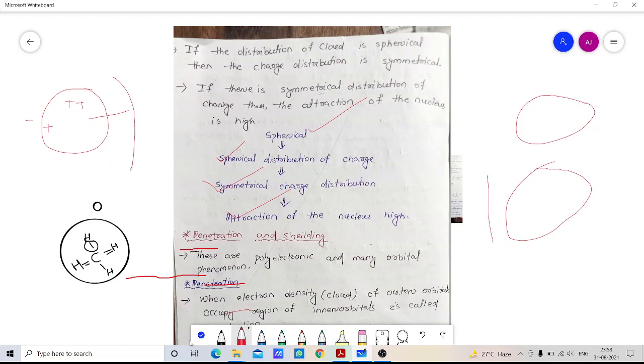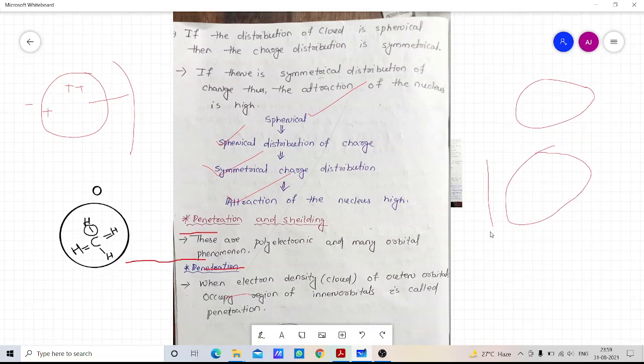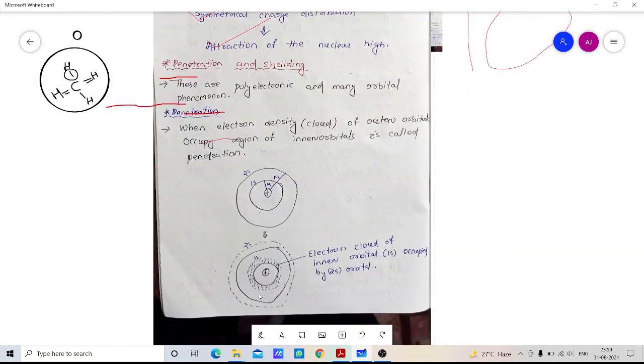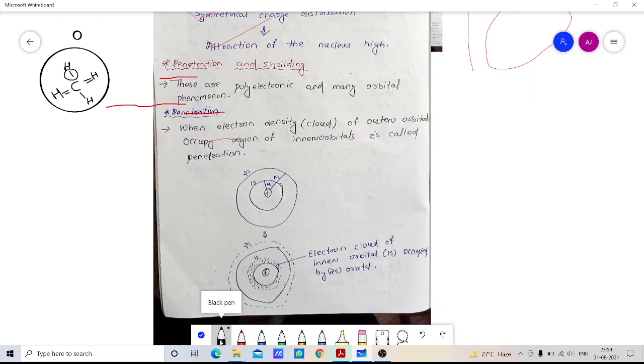After that, there is a concept of penetration and shielding. Penetration and shielding are polyelectronic, many-orbital phenomena. Penetration and shielding are two different concepts; they are related, but the concepts are different. First penetration occurs, and after that shielding occurs. So what is penetration? When the electron density cloud of an outer orbital occupies the region of an inner orbital, it is called penetration.